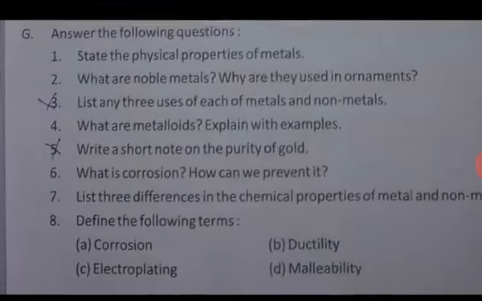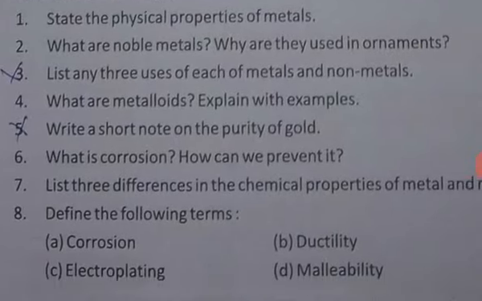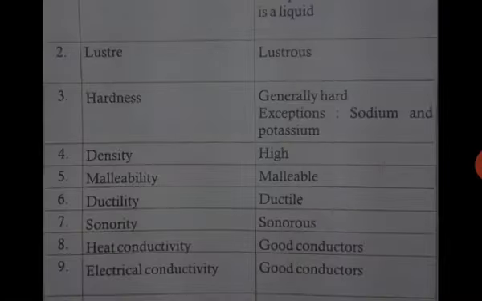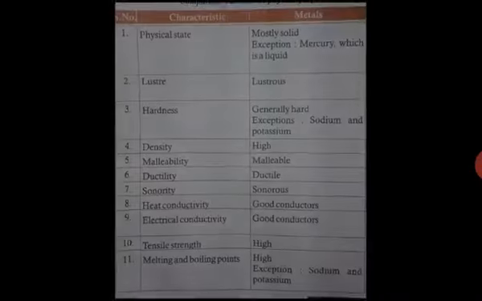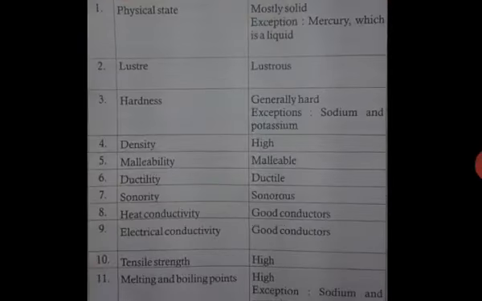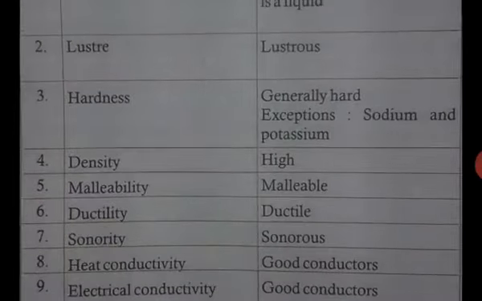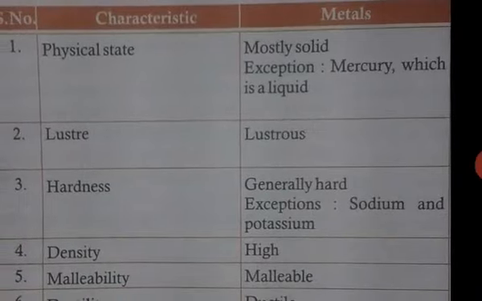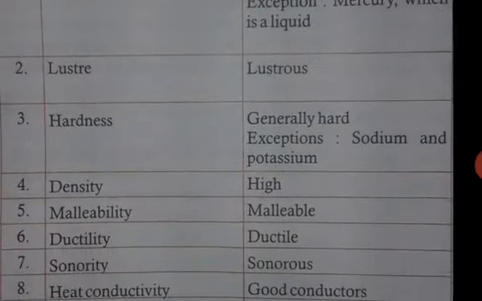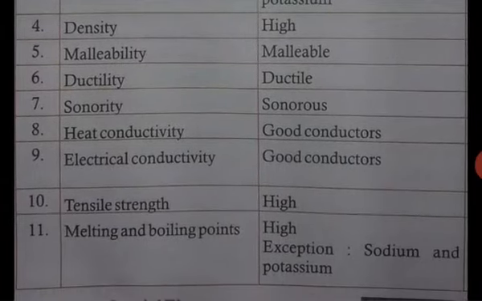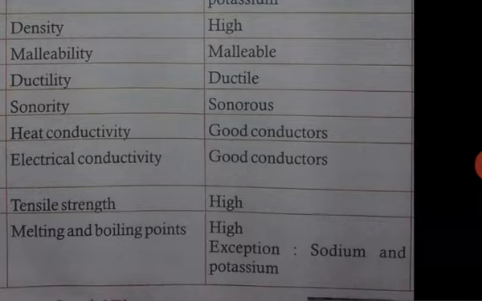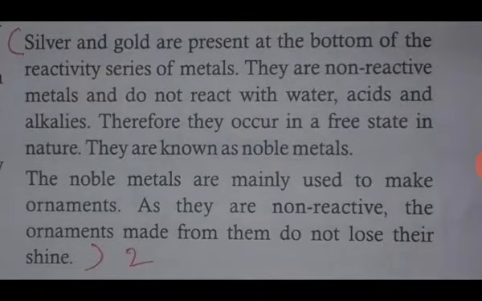Now question answer. Okay. First is physical properties of metals. Physical state mostly solid, lustrous, hardness, malleability, ductility, sonority, etc. It is the first answer of the question: state the physical properties of metals.